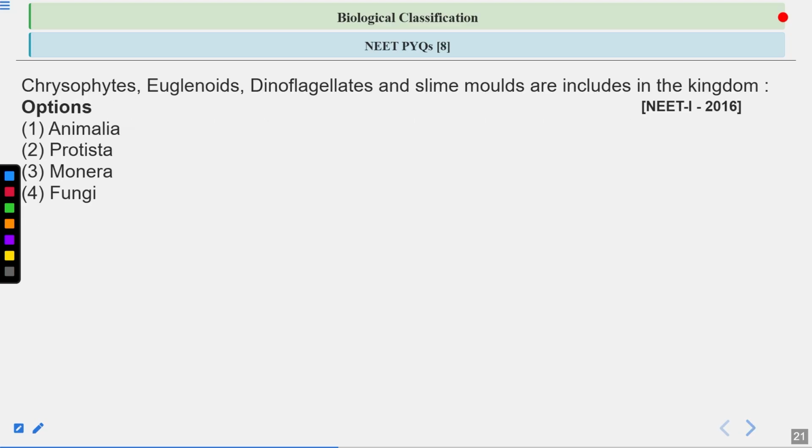Let's discuss this question. Chrysophytes, euglenoids, dinoflagellates, and slime molds are included under which kingdom? Again, a very straightforward question. The options are kingdom Animalia, kingdom Protista, kingdom Monera, and kingdom Fungi. So what will be the correct answer for this question?